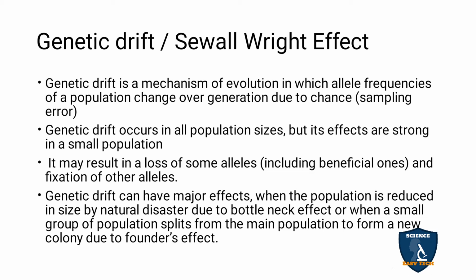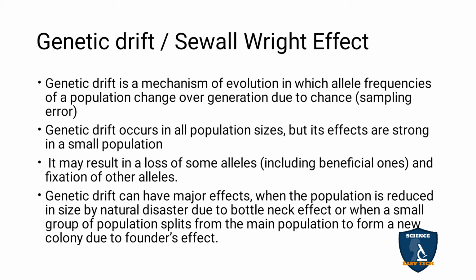Genetic drift can have major effects when the population is reduced in size by a natural disaster, due to the bottleneck effect, or when a small group splits from the main population to form a new colony, due to the founder effect. If there is any disaster, the particular population will be reduced. That is called the bottleneck effect. For example, in the corona period, most of the people died. So the population size decreased, and this is also considered a natural disaster.